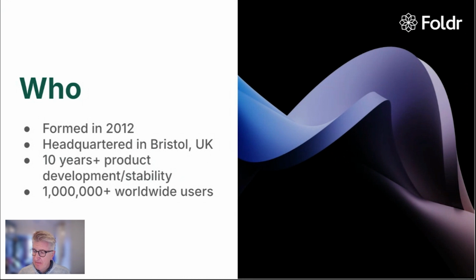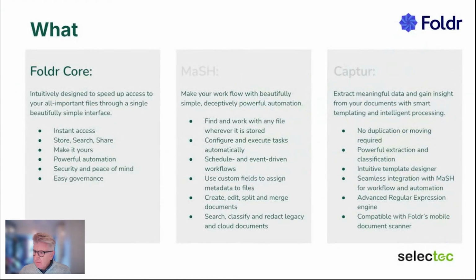They become a true foundation to the organizations that they work within. There are a series of modules. There are actually 4 modules to the Foldr product. The fourth isn't on here because we'll be talking about that one in the last piece. It's the latest one, which is called Folio. But today is about the core product, and it's still the most powerful component of the tool, and frankly, the lowest cost component as well.